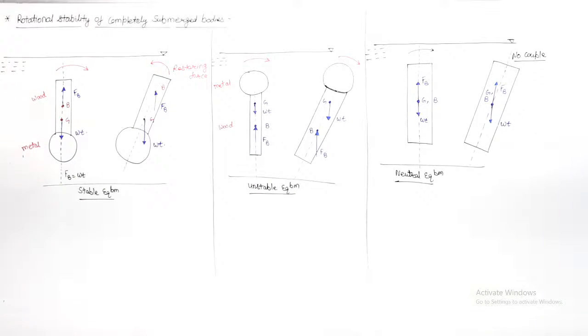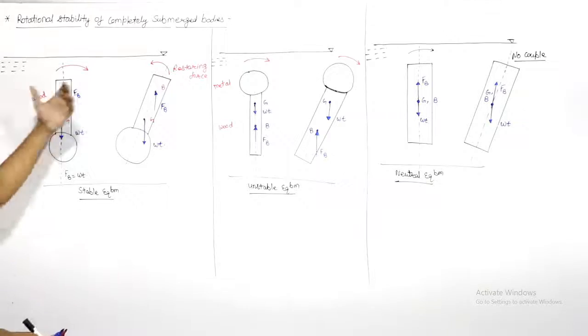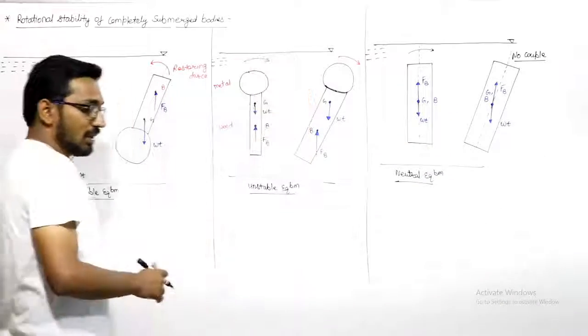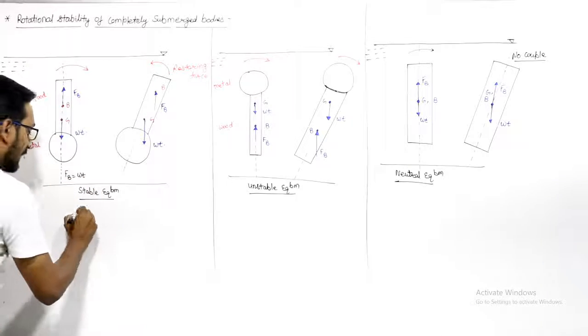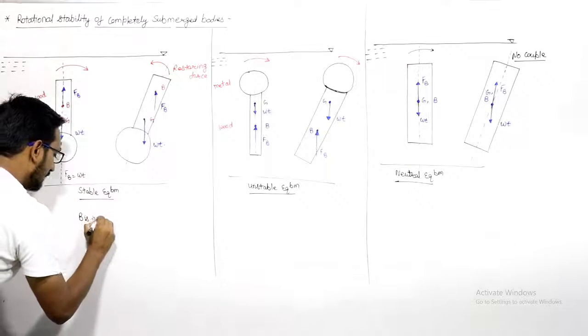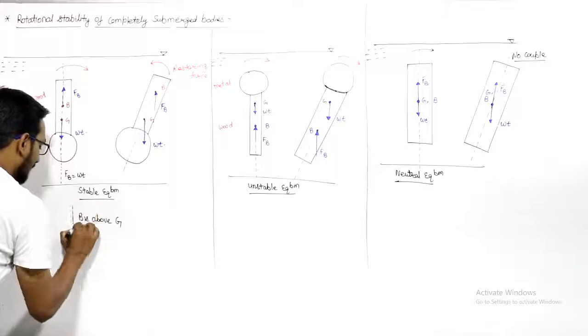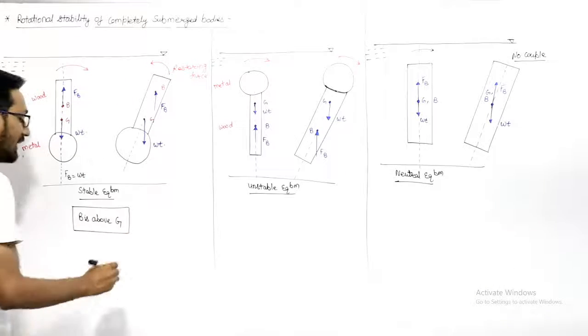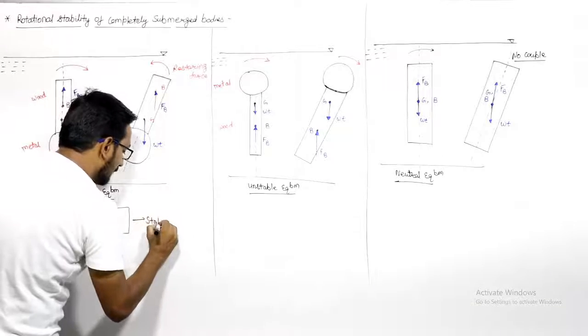So these are the three conditions for stable equilibrium, unstable equilibrium, and neutral equilibrium. If the center of buoyancy is above the center of gravity, you have stable equilibrium.